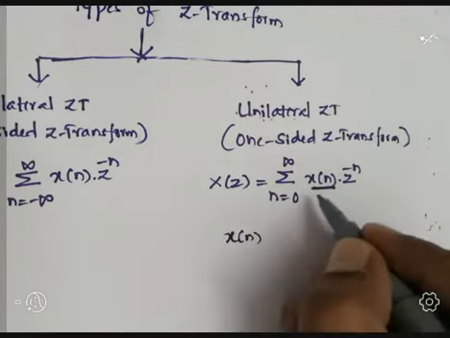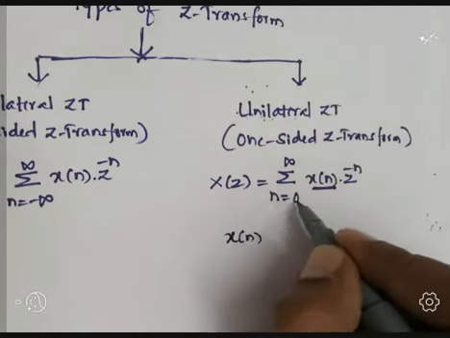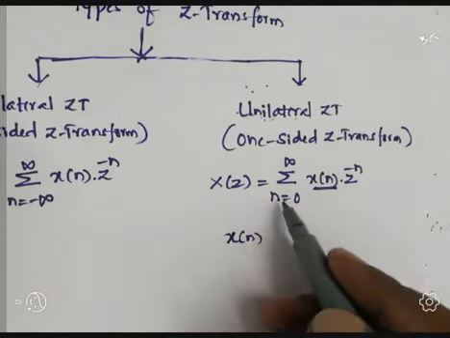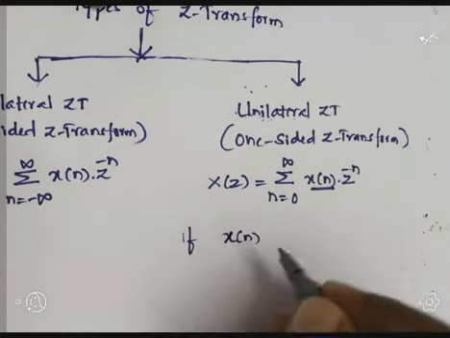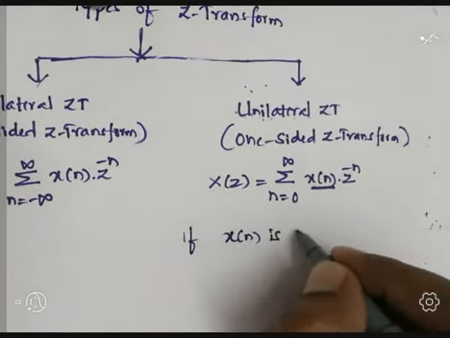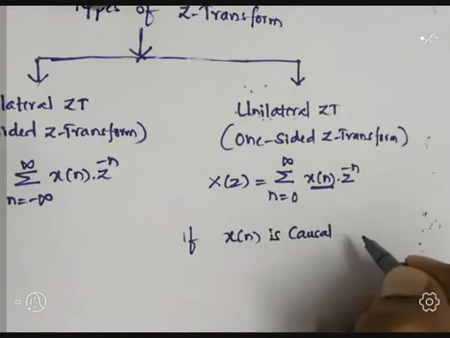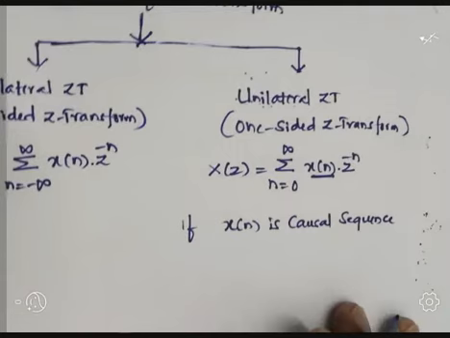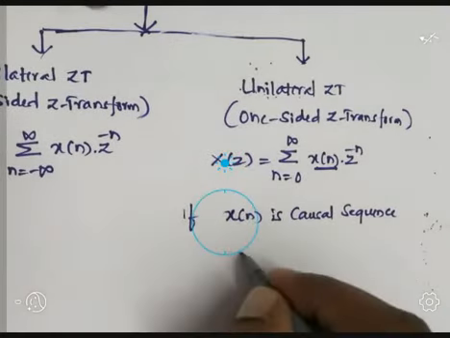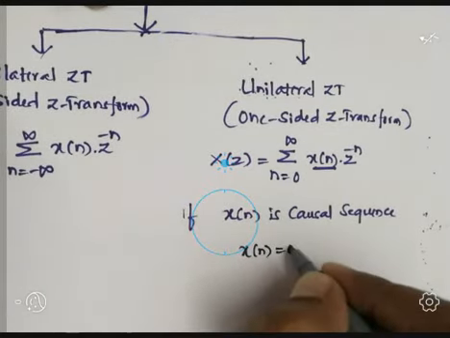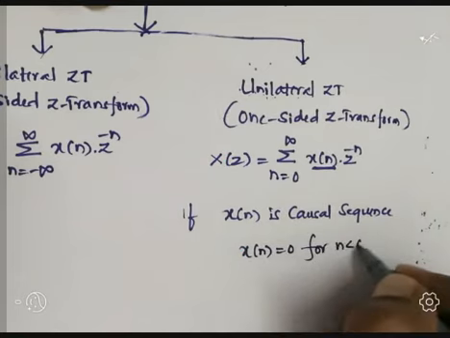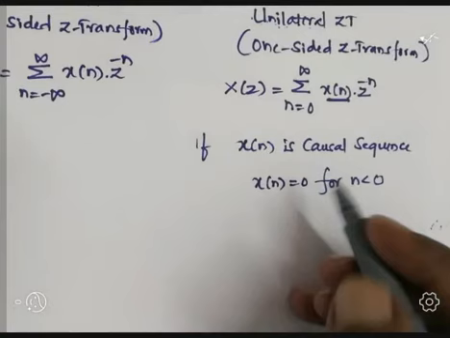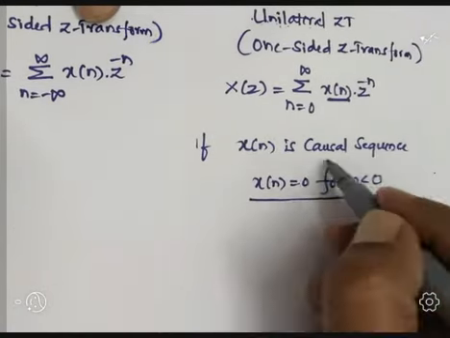X of n has nothing but the value of n from 0 to infinity. 0 to infinity means only positive values. So from this equation we can say that if x of n is a causal sequence, causal sequence means, as already discussed, x of n equal to 0 for n less than 0. If this condition is satisfied, then the sequence is called a causal sequence.